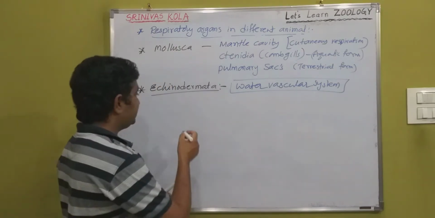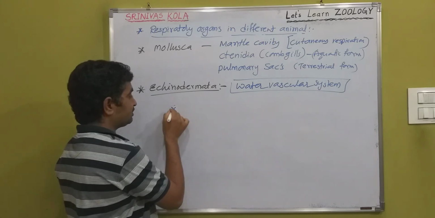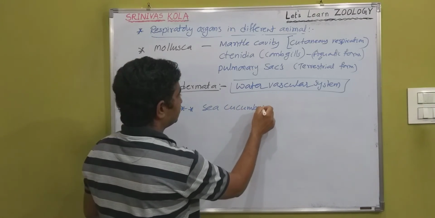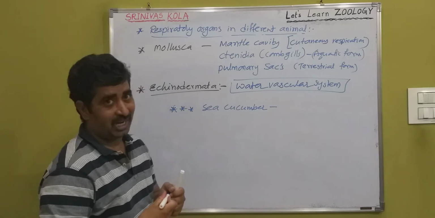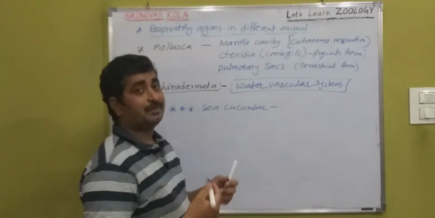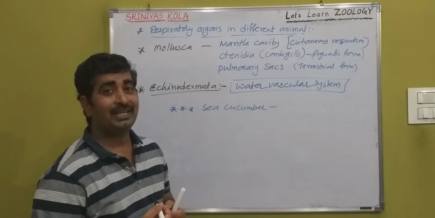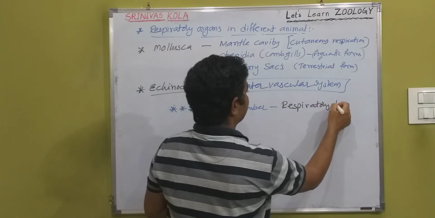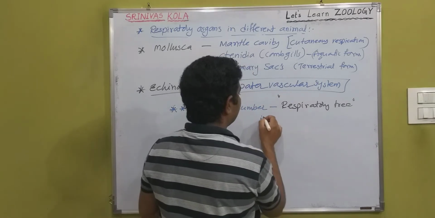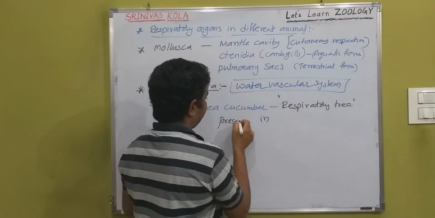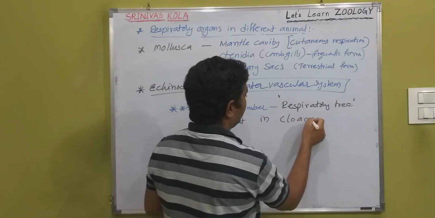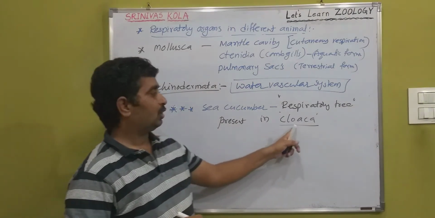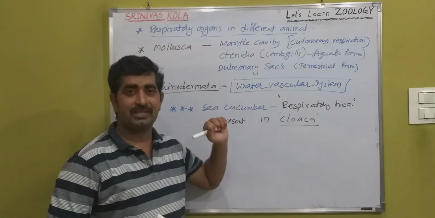And one more important thing, especially sea cucumbers, which belong to Holothuroidea.